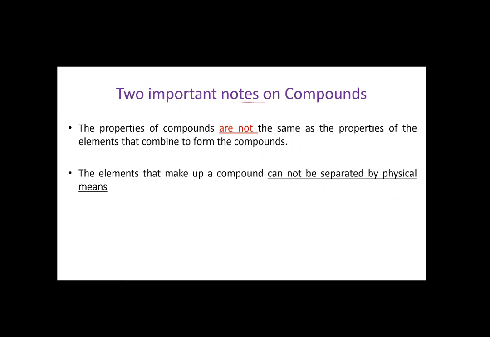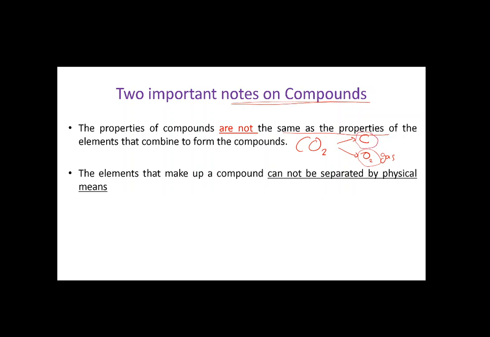There are two important notes on the chemical compounds. The properties of the chemical compound are not the same as the properties of its elements. Like if I have CO2, CO2 has carbon and oxygen. Oxygen, if it is in natural state, it's called O2. It's an element and it's a gas. It has its own properties. We can find it in the atmosphere.